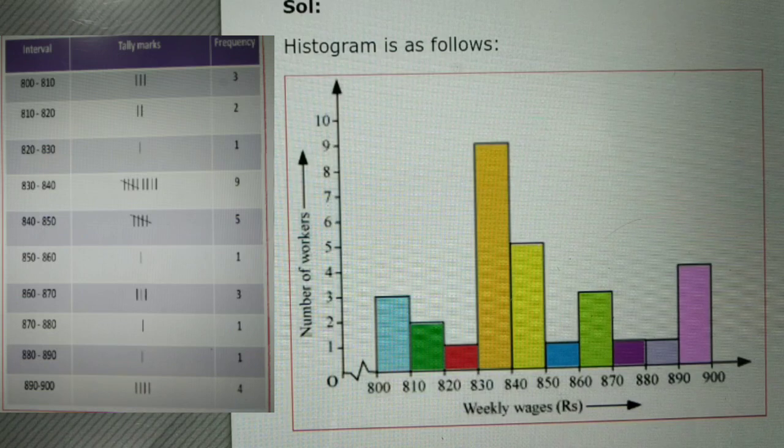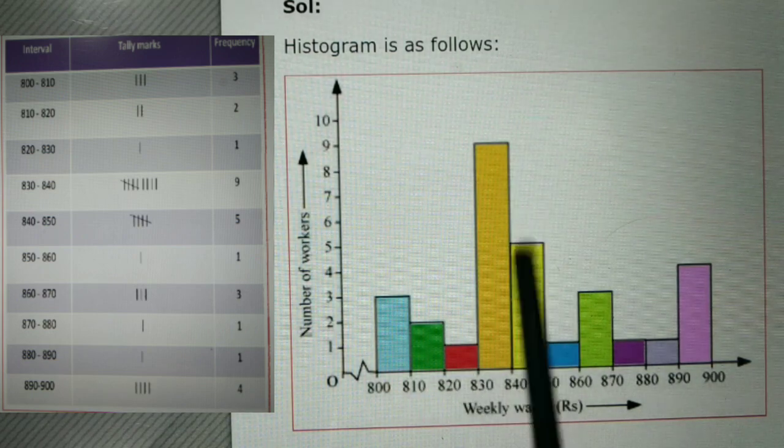And the third question is, how many workers earn less than 850? So this is 850. Less than 850 means before 850. These are the workers up to 850. So 850 is this center line. After 850 is more than 850, and these persons are less than 850. So we must count the number of workers.